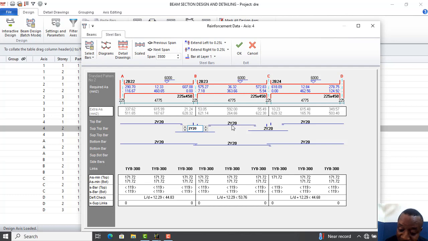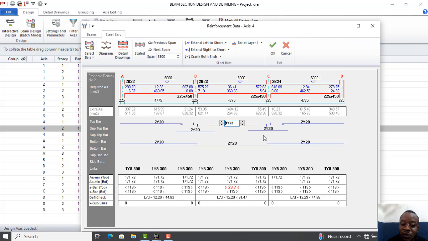Let's assume this particular column did not pass, I can now increase it to, let's say, y22, or increase the number of bars to 3 or 4. And if you do such an arrangement, this is what we call interactive design. You are not depending on the Orion design again.